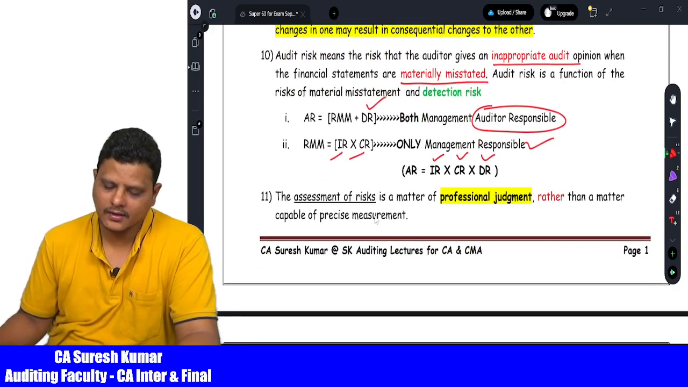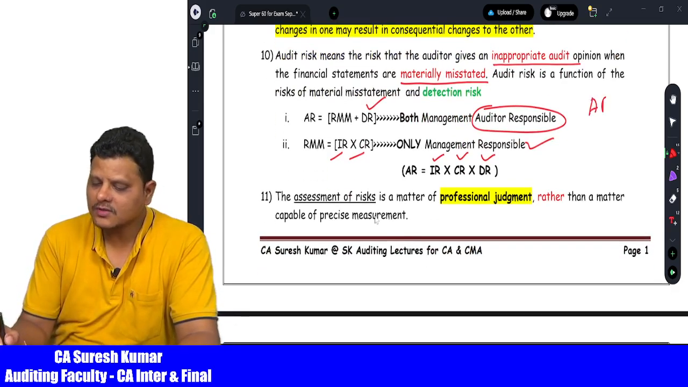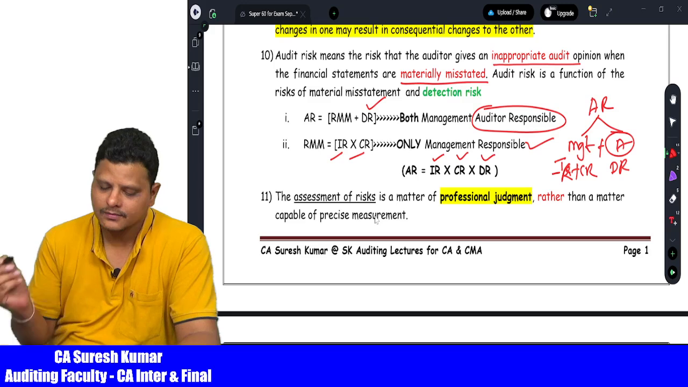And then, for the entire audit risk, who is responsible? One more examination question. So for audit risk, management plus auditor are responsible. Why? Management is responsible for inherent risk plus control risk. Auditor is responsible for detection risk.